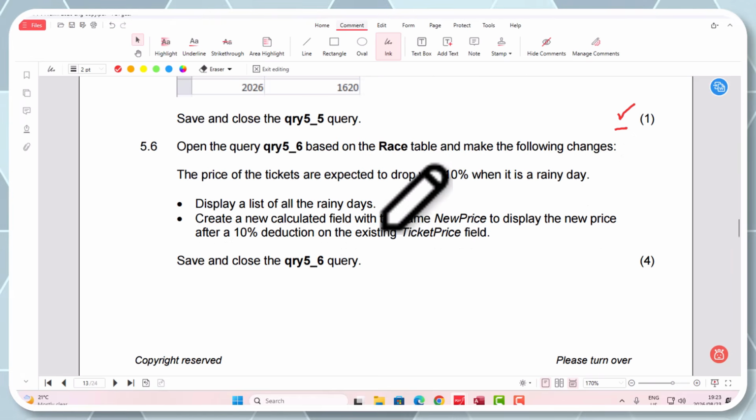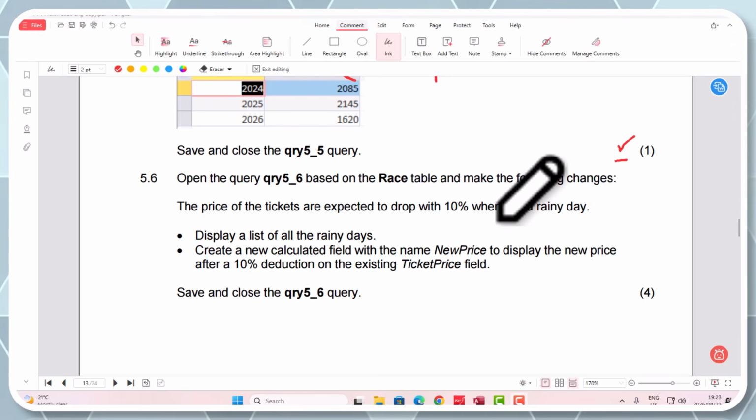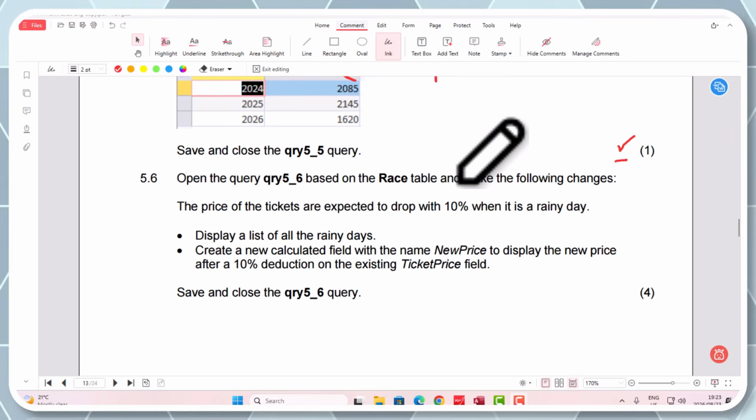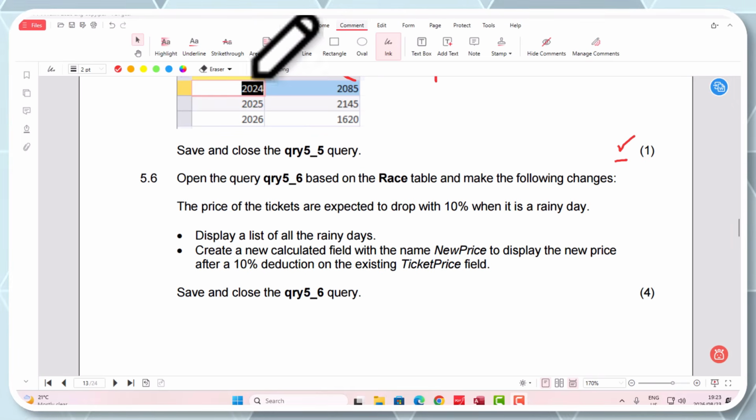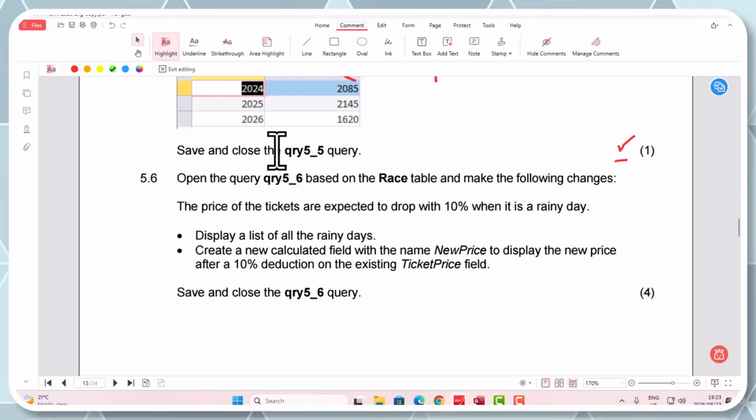Right, we are slowly making our way through this paper, guys. Right, and Access is a little bit more, seems like it, hey, guys? 35 marks for this question. All right, and you want to get these. This is important. So they've definitely put more weighting on Access in this prelim paper, okay? Right, so we did save and close, so I'm happy with that.